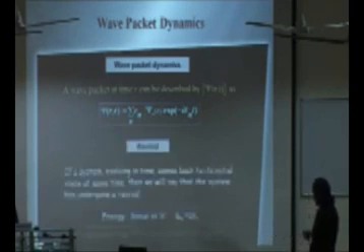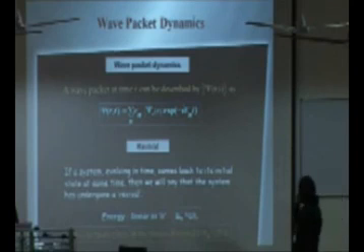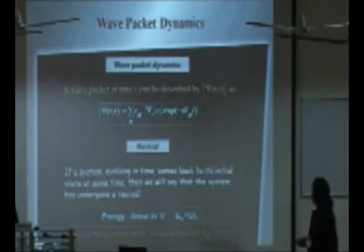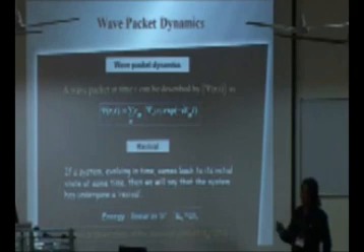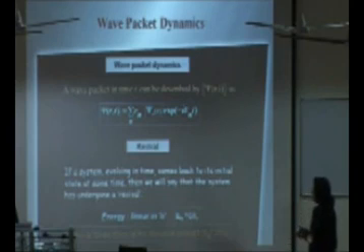Now interestingly, when it evolves, some interesting phenomena called revival occur. If a system evolving in time comes back to its initial state at some time, then we say that the system has undergone a revival. So classically we know, for example, planets revive after their classical period. But quantum mechanically also it is possible: when the wave packet starts evolving, it comes back to the initial state.